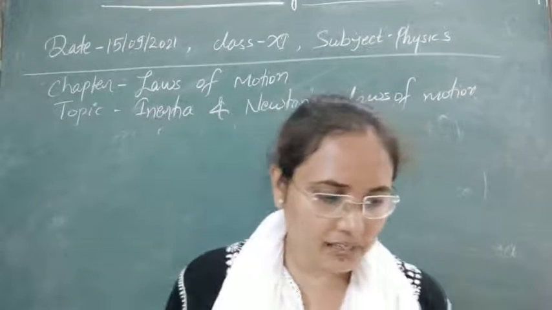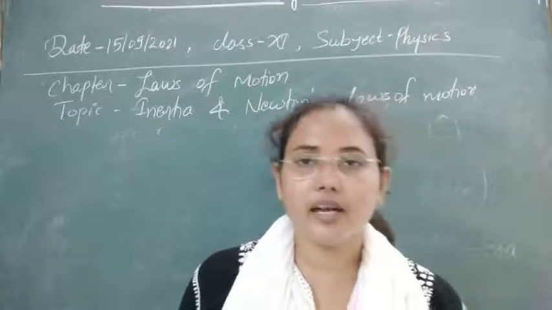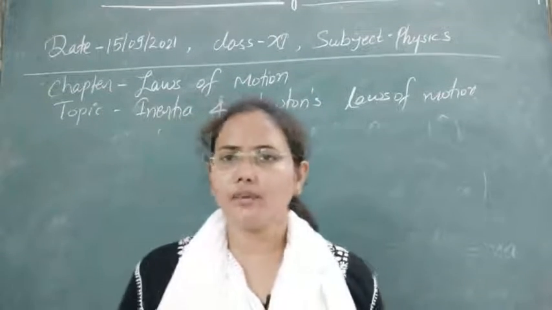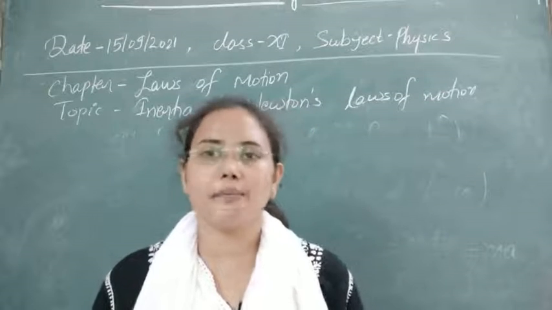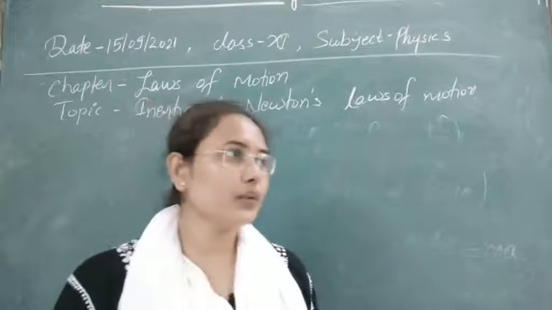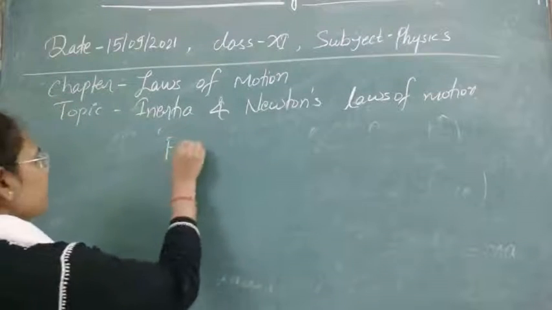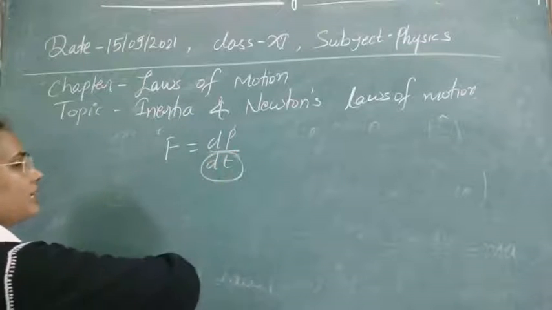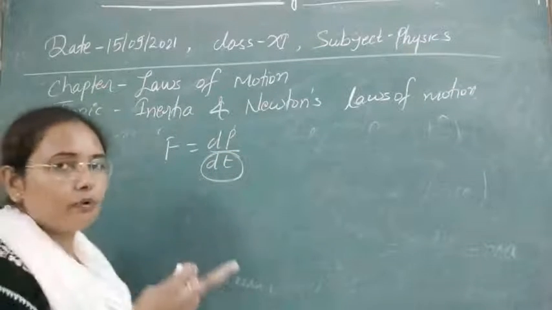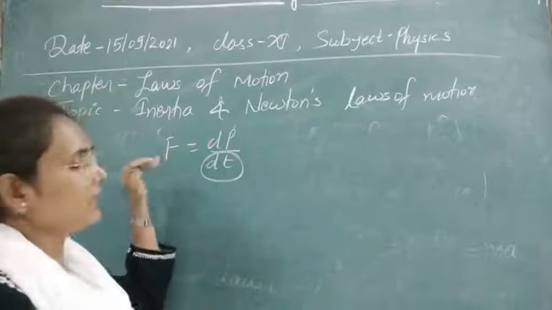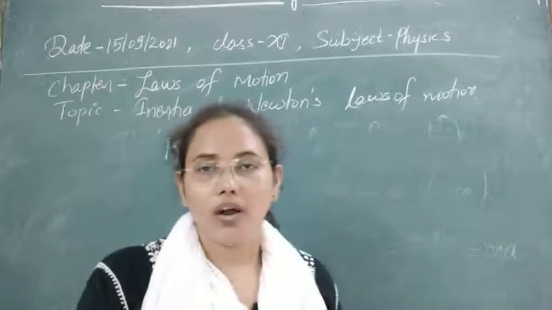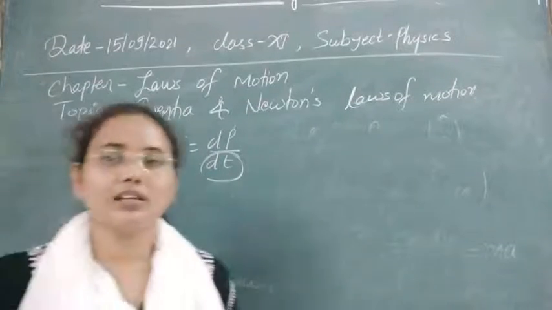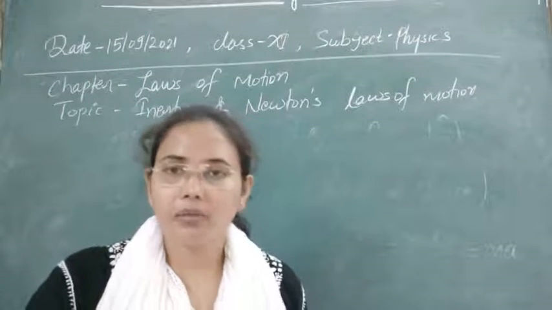Now let's see some examples of the second law of motion and the third law of motion. For the first law, whatever force you are using is an example of the first law. For the second law of motion we use F equals dp by dt. From here you can see that if we reduce the time for the change of momentum, the force will increase, and if we increase the time, the force will decrease.